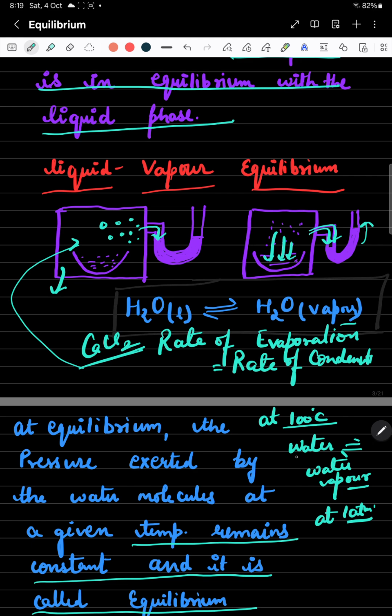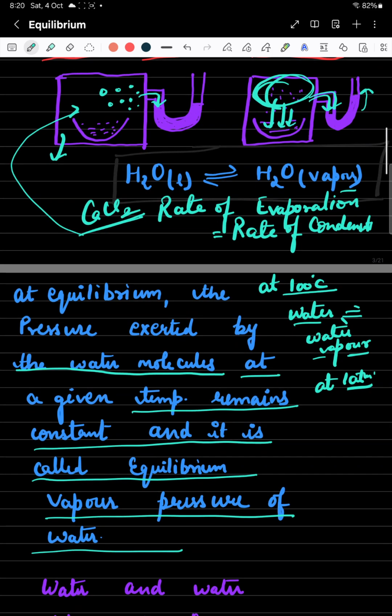The water to water vapor conversion rate and the water vapor to water conversion rate are equal, and their amount becomes constant at that particular temperature. At equilibrium both phases are present, and the pressure exerted by the water molecules at a given temperature remains constant. This is known as the equilibrium vapor pressure of water.